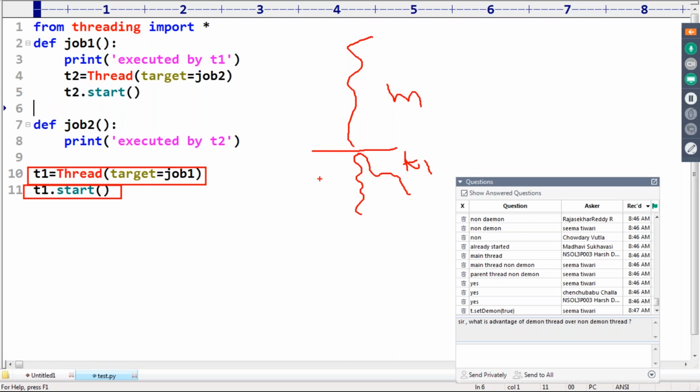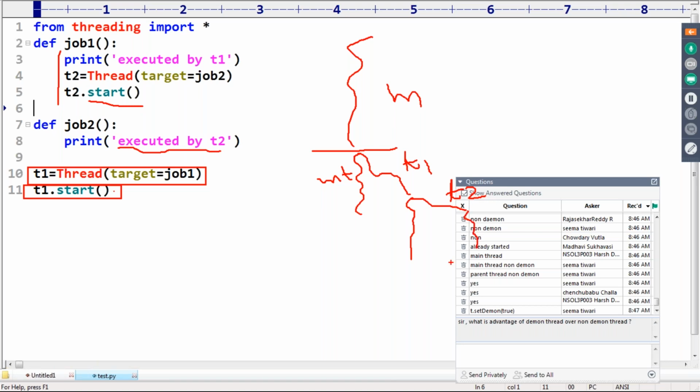T1 is responsible to execute job 1. As part of job 1, T1 started another thread, T2. The T2 thread is responsible to execute job 2.